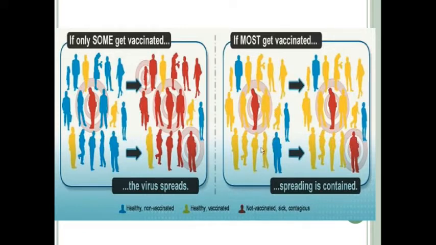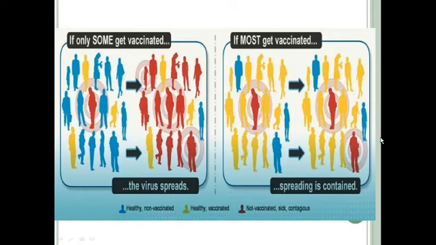As these individuals are immunized, they will not be infected, and as they will not be infected, they will not transmit the disease, and hence these three individuals who are susceptible will not get the disease. And hence you can see that over a period of time, only one person is getting infected, and most of the people are not getting infected. So this is the basics of herd immunity.